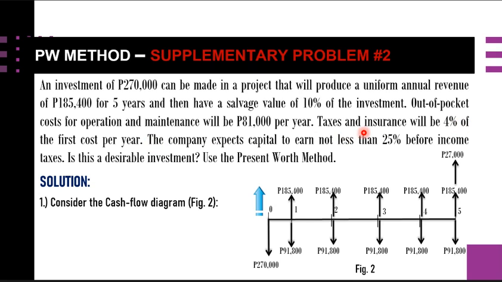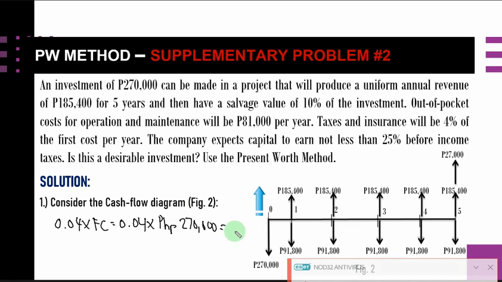So if you are going to get the 4% of your first cost, which is 270,000, we will actually have this amount here. Considering the 4%, 0.04 times the first cost, we have 0.04 times 270,000, which is equal to 10,800 pesos.